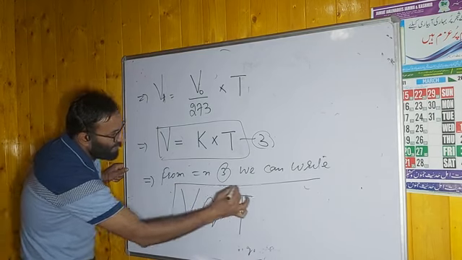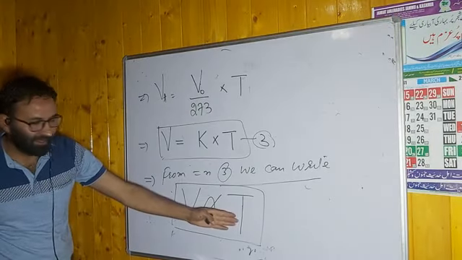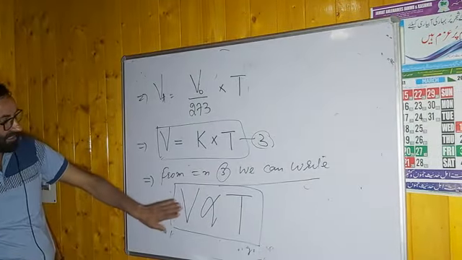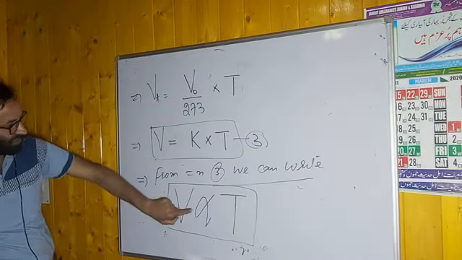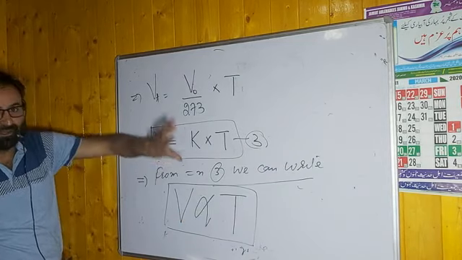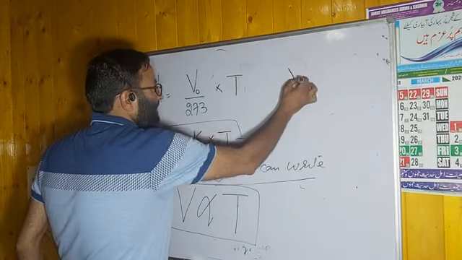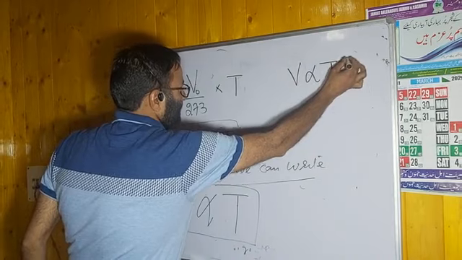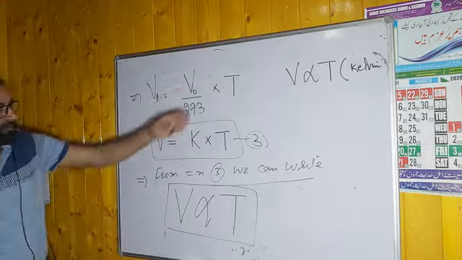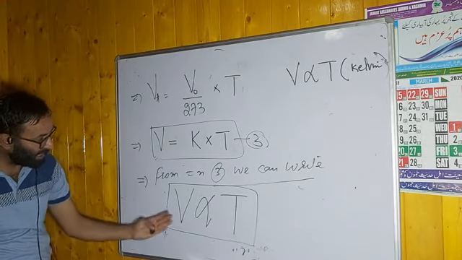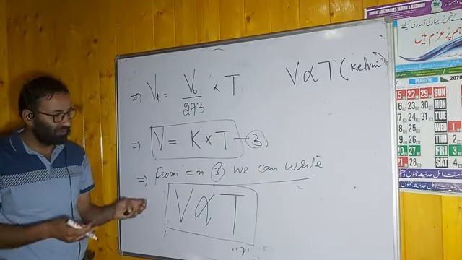This is the main advantage of the Kelvin scale. Temperature in Kelvin. In degree Celsius, we can't say this. But in Kelvin, you can say volume is directly proportional to temperature. When we read the first statement of Charles' law, we read exactly this: volume is directly proportional to temperature. But there we wrote that this temperature is in Kelvin. We have now derived this from statement number 2: volume is directly proportional to the temperature in Kelvin.